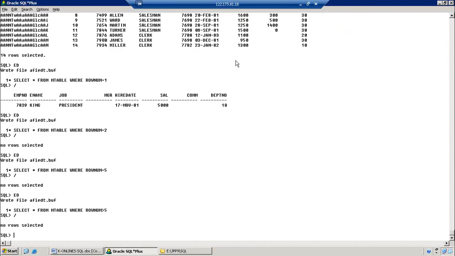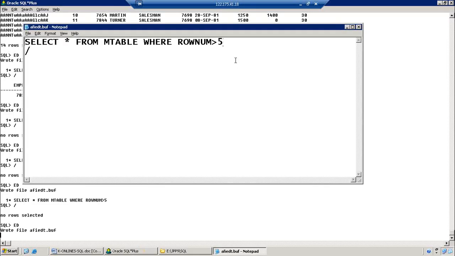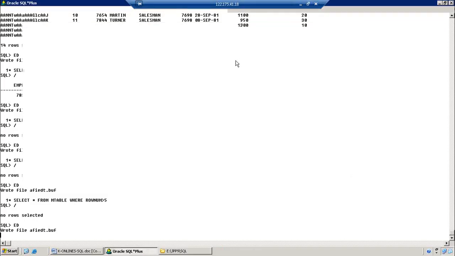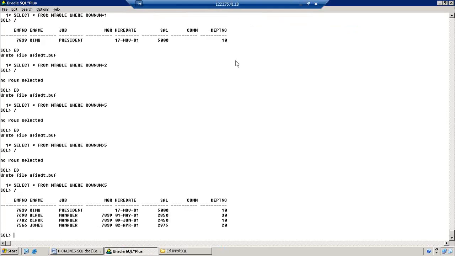Greater than is also not working. Now I am going to specify less than. Less than is working. Greater than does not work.